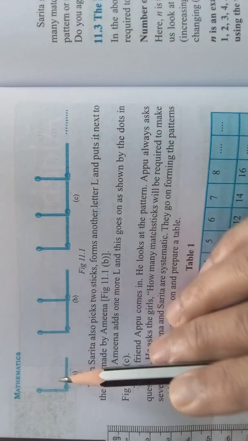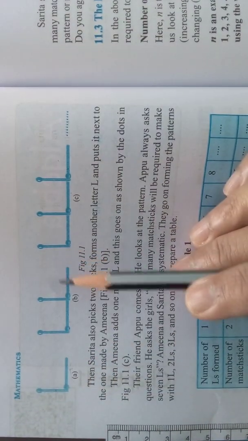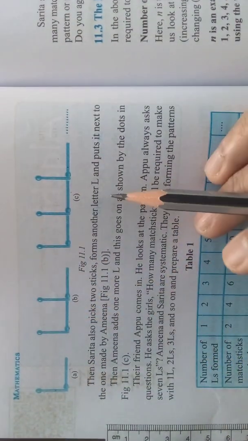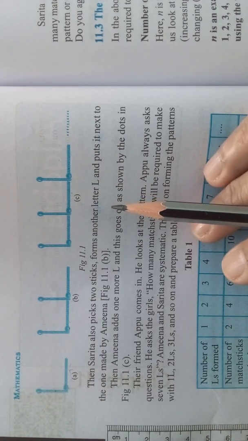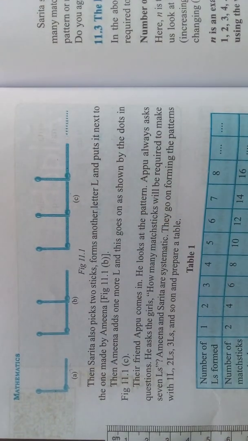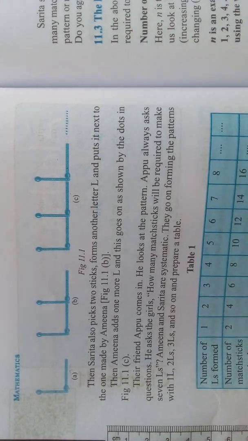He asks the girls how many matchsticks will be required to make 7 L's. For 1 L, 2 matchsticks are needed. For 2 L's, 4 matchsticks are needed. So to make 7 L's, how many matchsticks are required? Appu asks. He always asks questions.